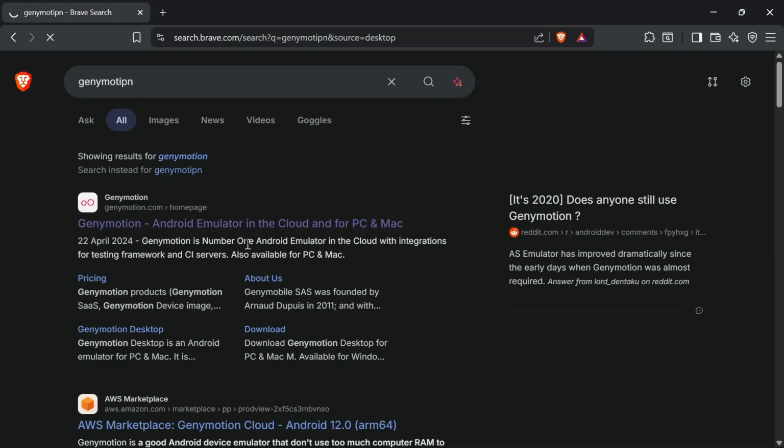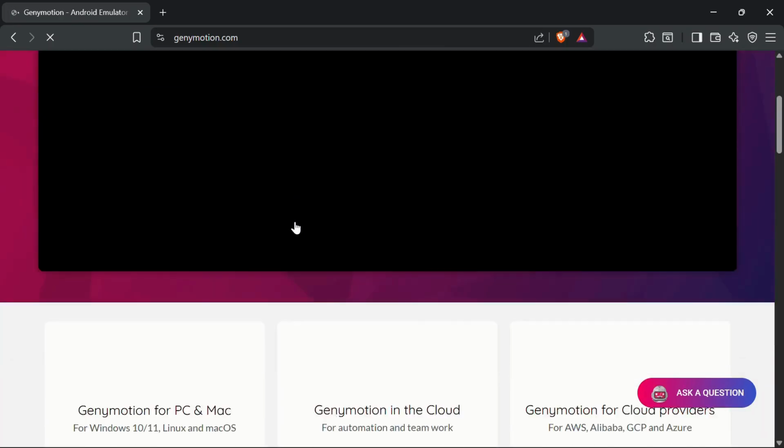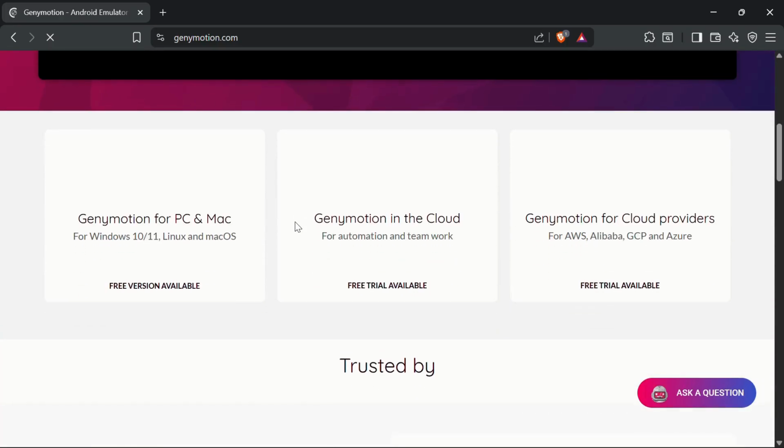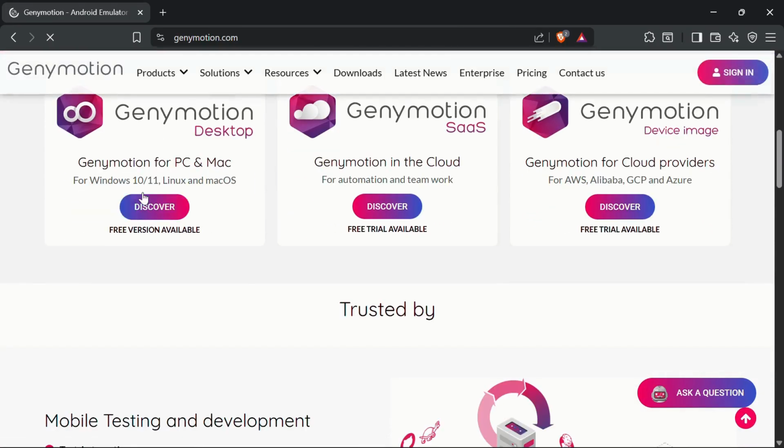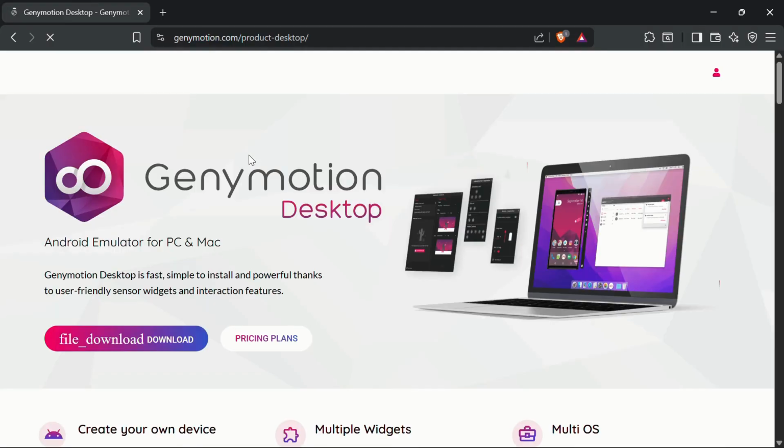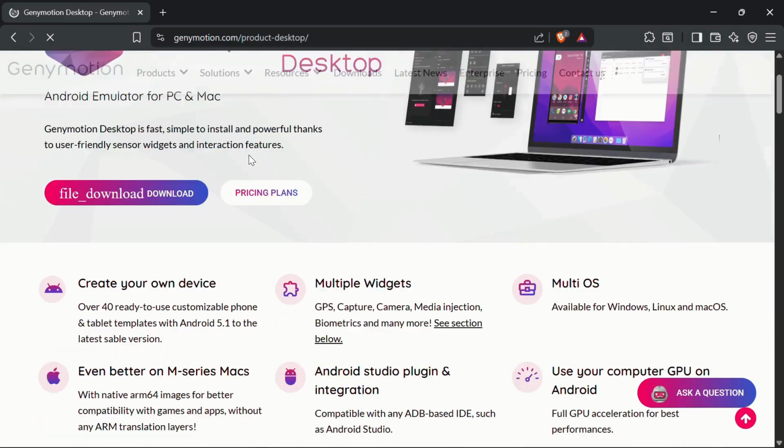So here we get multiple options for the Genymotion downloads. First of all, discover. We are using Genymotion on our desktop or laptop.